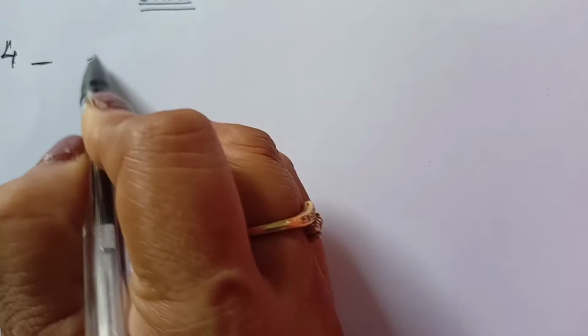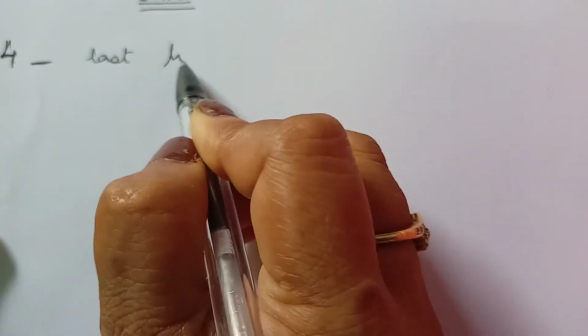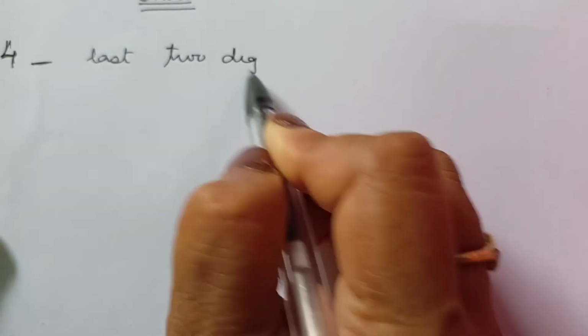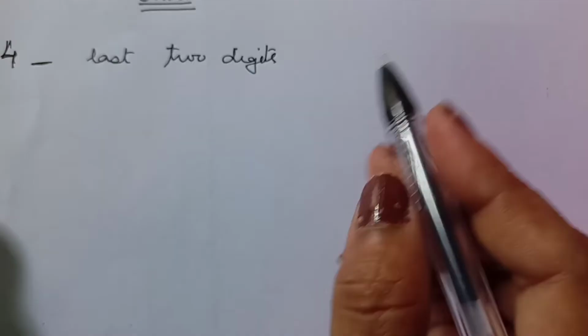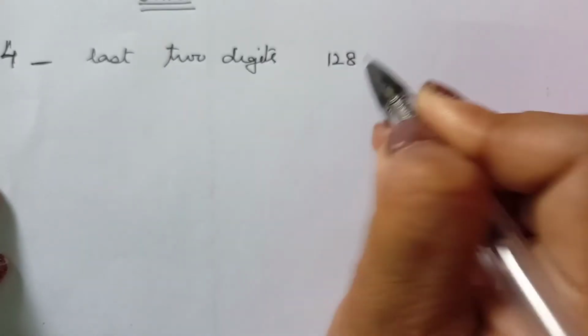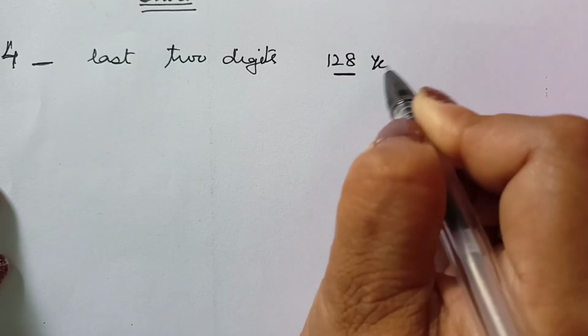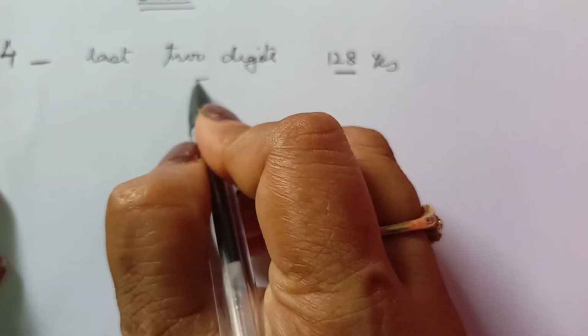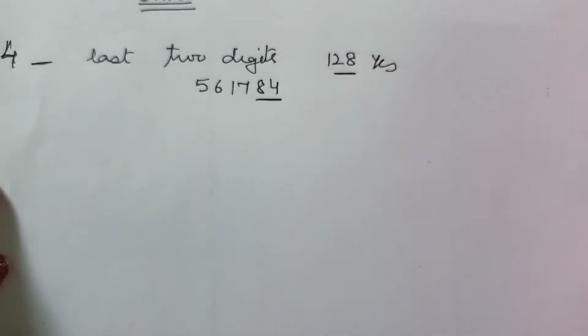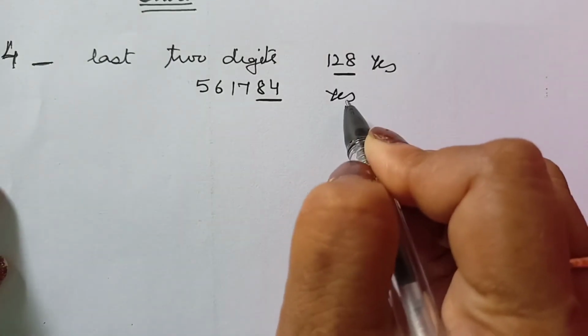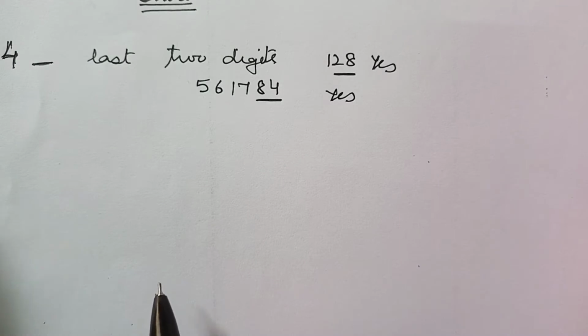For the divisibility rule of 4, the last 2 digits must be divisible by 4. For example, say 128. Yes, it is divisible by 4. Let's take up a bigger number, 561784. Now the last 2 digits are divisible by 4, so yes, the complete number is divisible by 4 and so on.